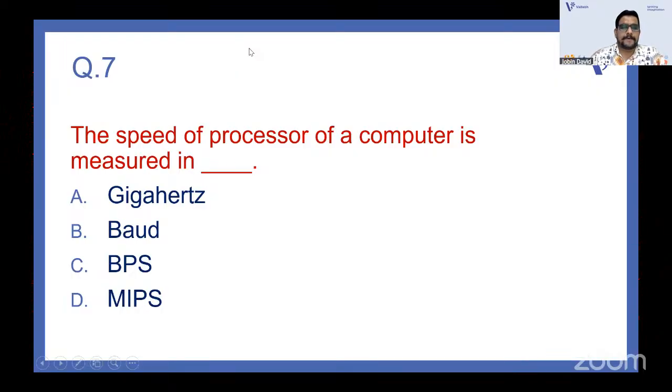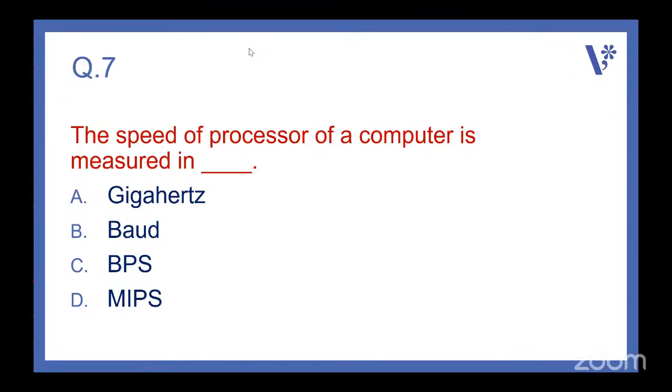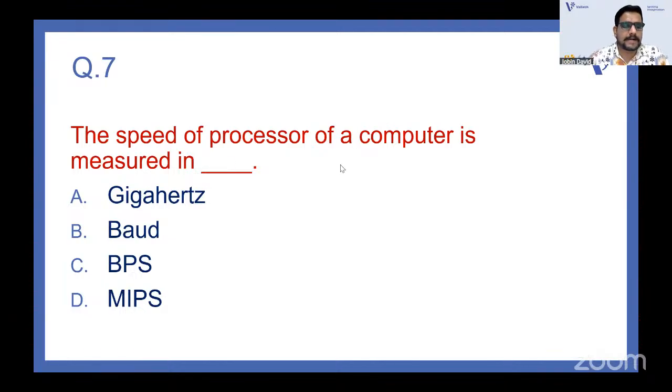So question number 7. The speed of a processor of a computer is measured in. Option A, gigahertz, baud, BPS, and MIPS. It's a very simple question. How can we measure a speed?